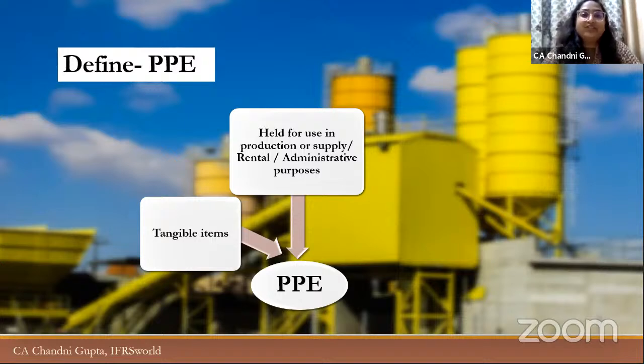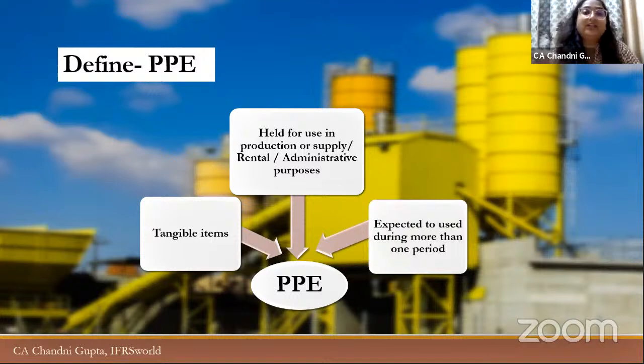Or for administrative purposes, suppose the company has an office building. The office building is used for administrative purposes. So that is also a PPE, right? And all these assets are expected to be used for more than one period. By one period, we generally assume that it is a period of 12 months. So PPE are tangible assets that are held for use in production or for rental purposes or for administrative purposes and are held for more than one period.